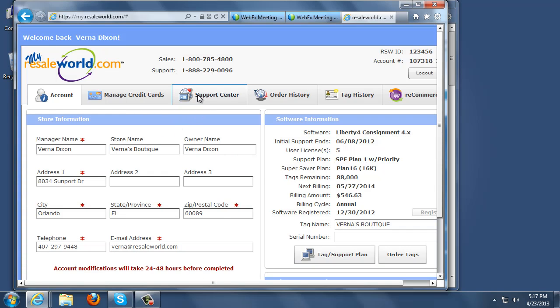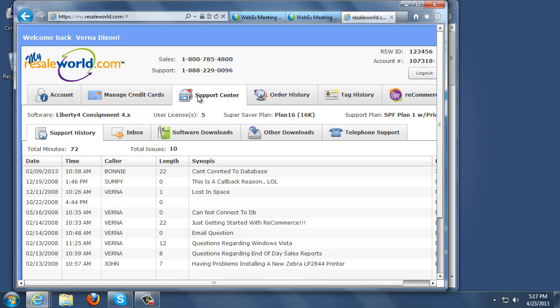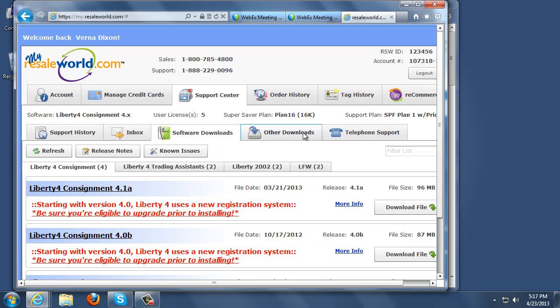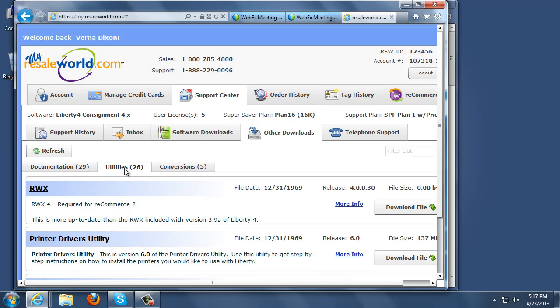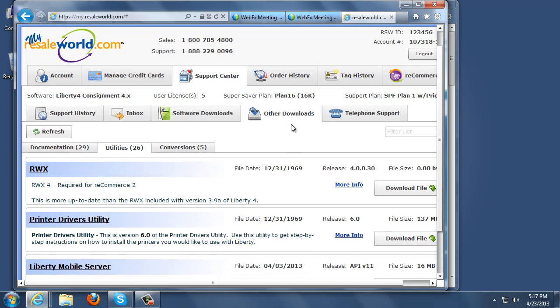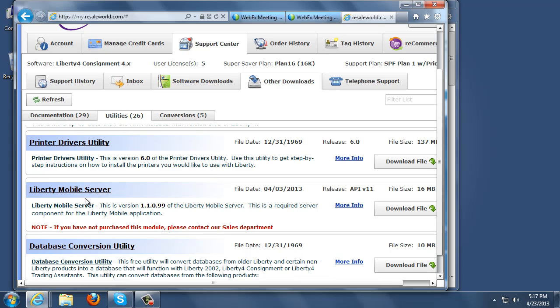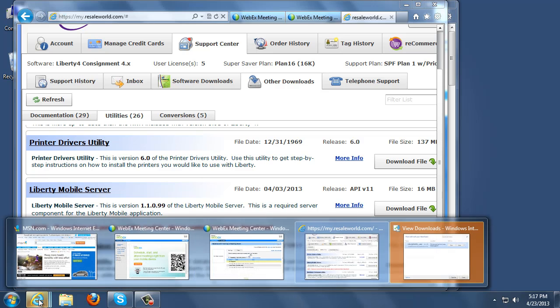Next, we go on to the Support Center and then Other Downloads. Move on down towards Utilities at the top, in your tab, and then scroll down until you see Liberty Mobile Server and click Download File. The download in some browsers may be located at the bottom. In this particular case, it is the flashing Internet Explorer icon, and we move on to View Downloads here.